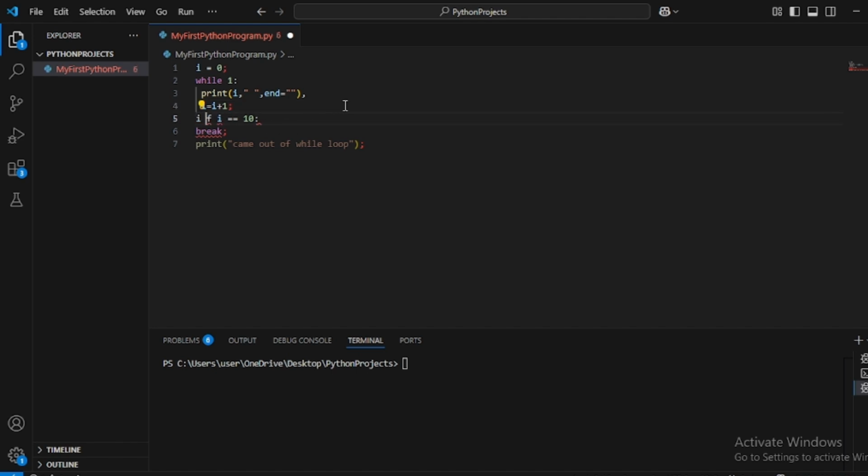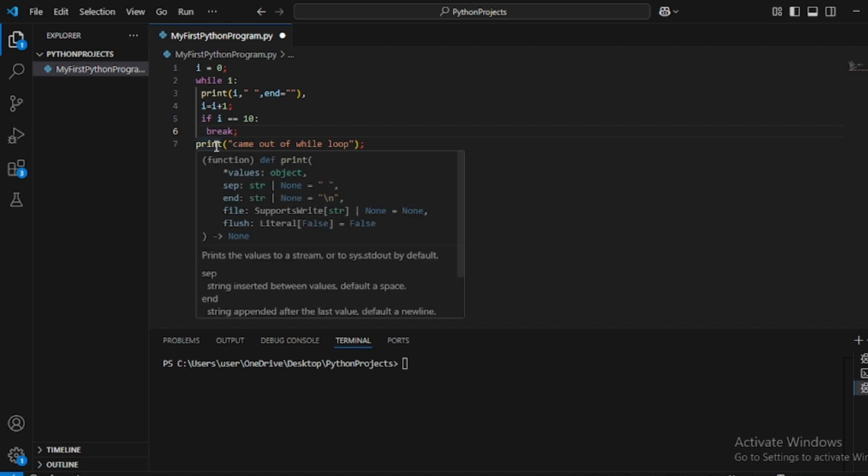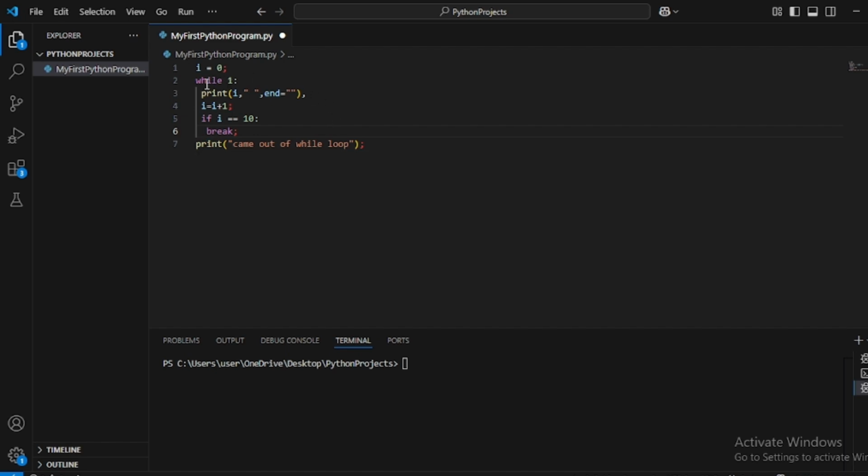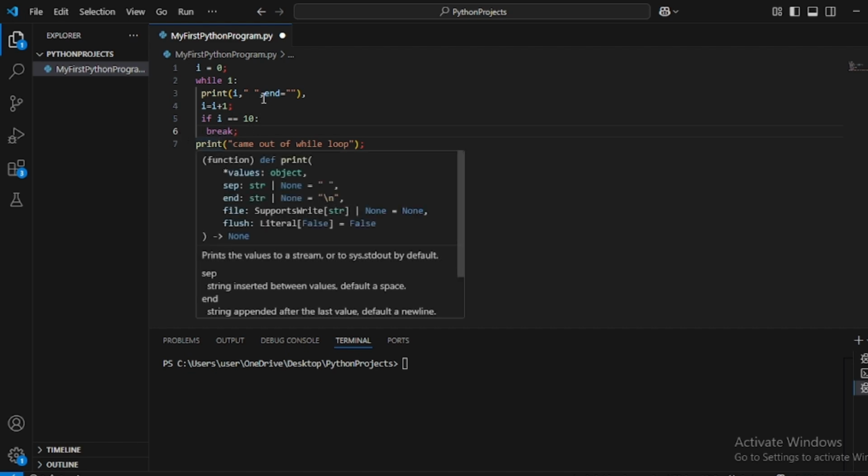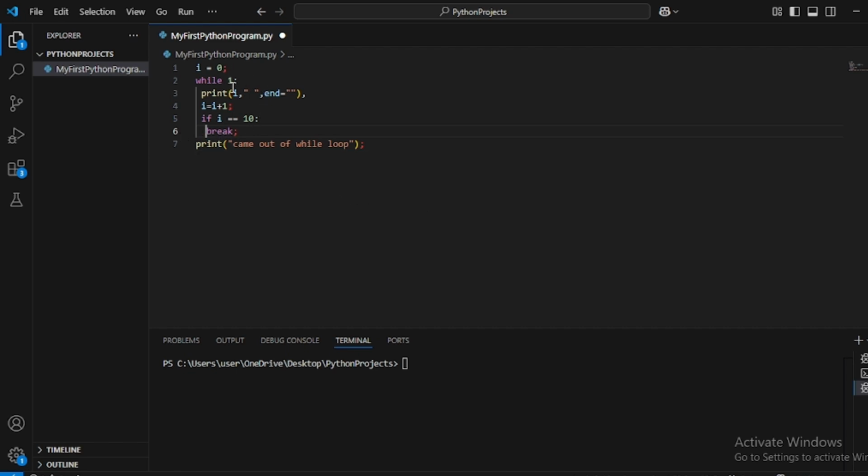If i equals 10, then break will happen, and the statement outside the loop will execute. The while loop starts from line 2 and ends at line 6. Now while 1 means while it is true. Initially i is 0.